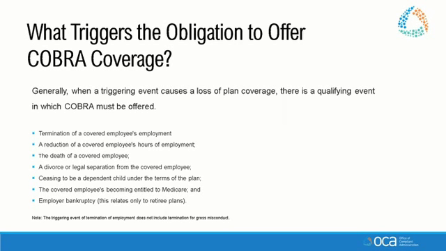Loss of dependent status, typically 19 and 23 for dental and vision. So if you're a student, it would be 23. If you're not a student, it would be 19. And then medical is typically 26.